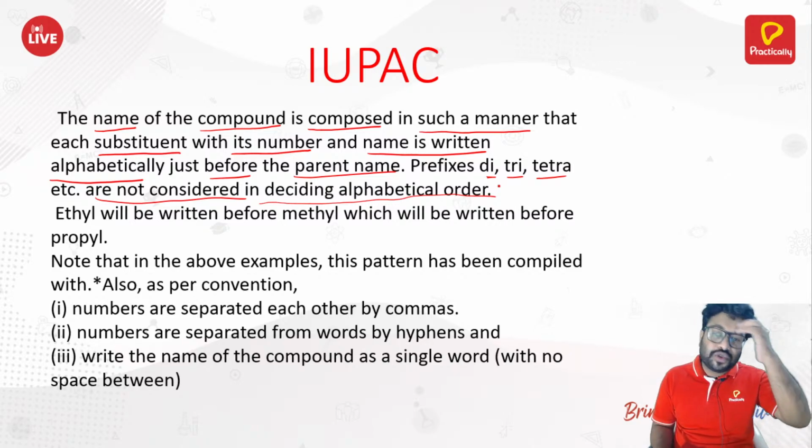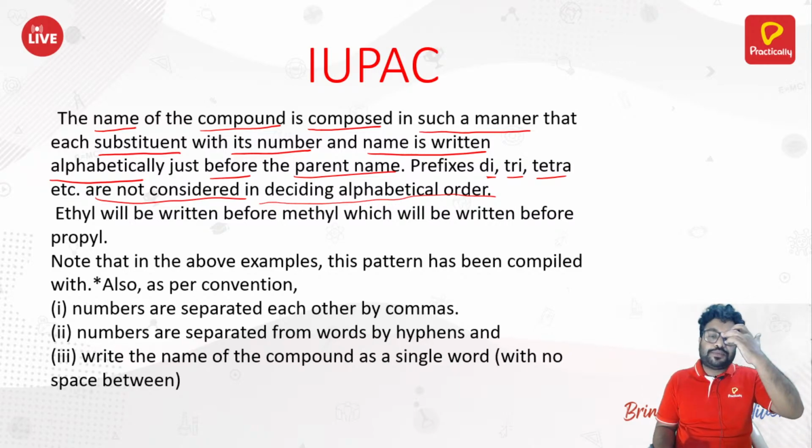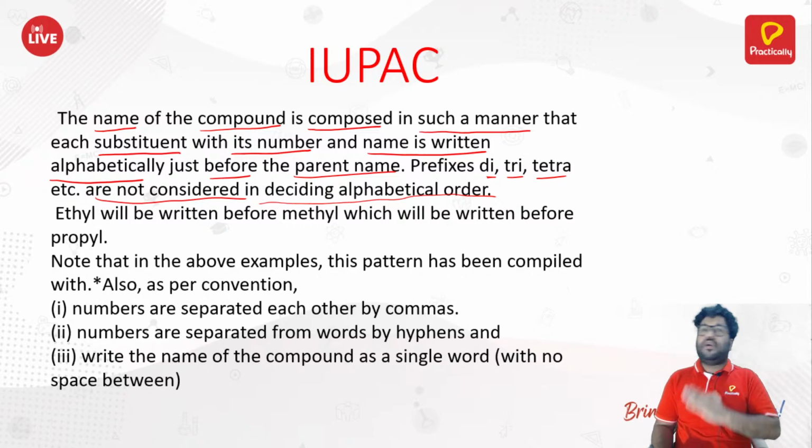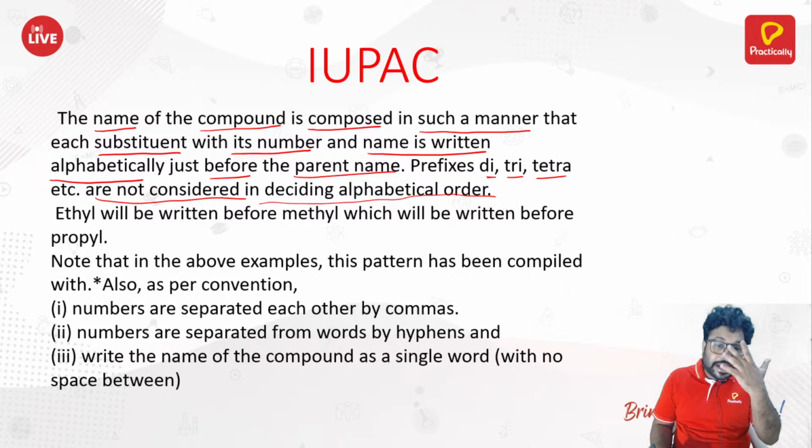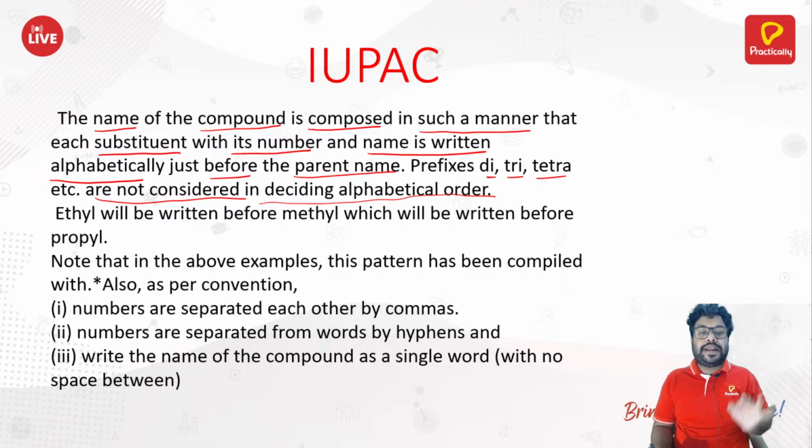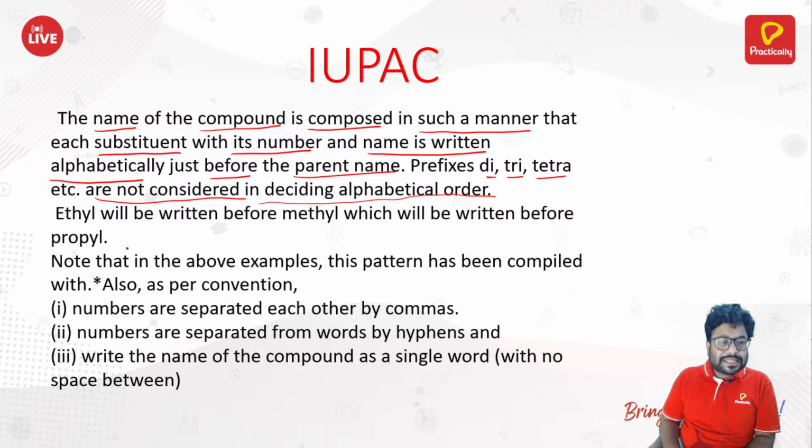You should not consider these prefixes or any suffixes in alphabetical order. The parent name and the name of the substituent should be considered in alphabetical order only. Just like that, ethyl will be written before methyl, which will be written before propyl.